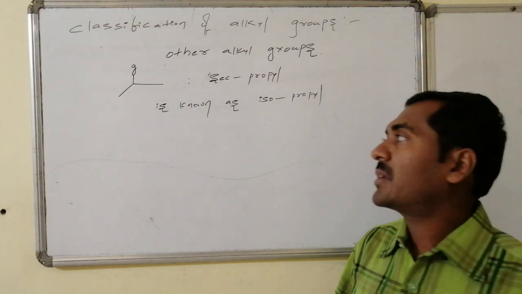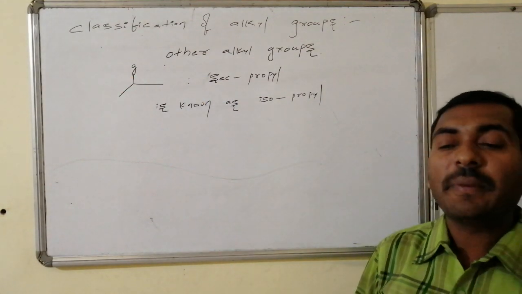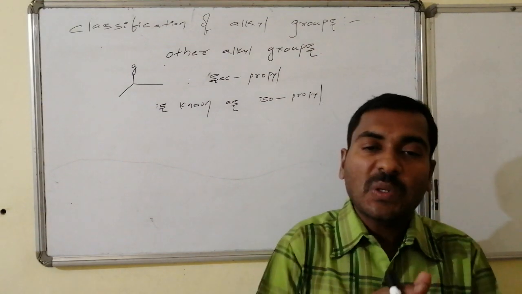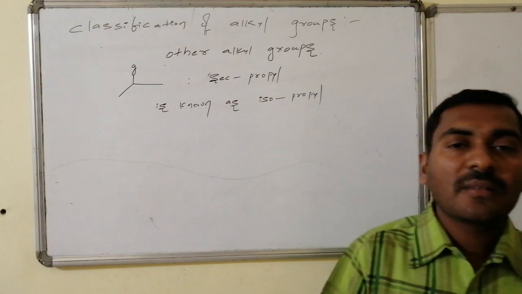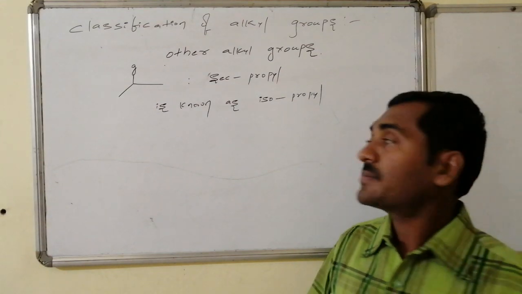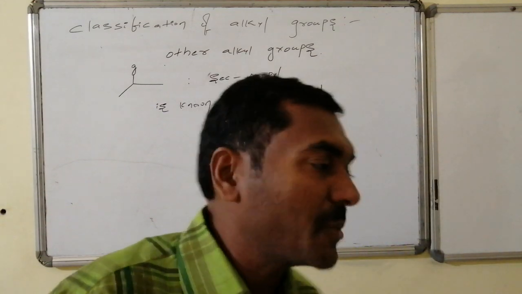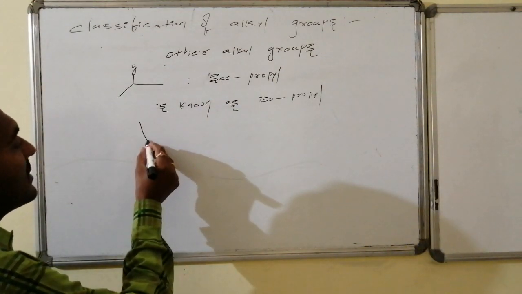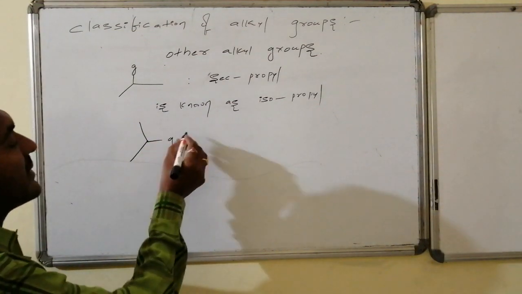Iso stands for what? Such a particular group is repeatedly present in such a way that it is present at one end and the chain linearly extends from that end to the other end consisting of the group. Such kinds of things are said to be iso-alkyl groups. The meaning of isopropyl is that this group should be present at one end, followed by this, which can be connected to the group.